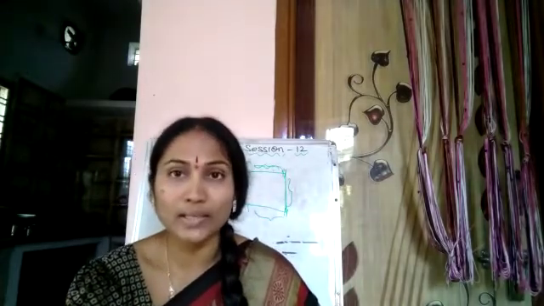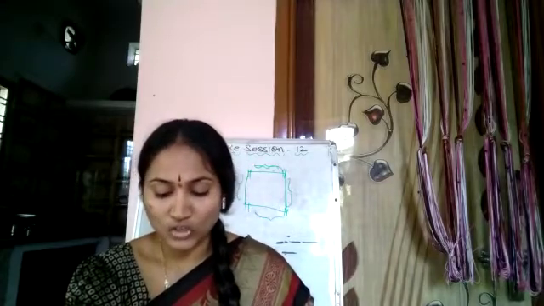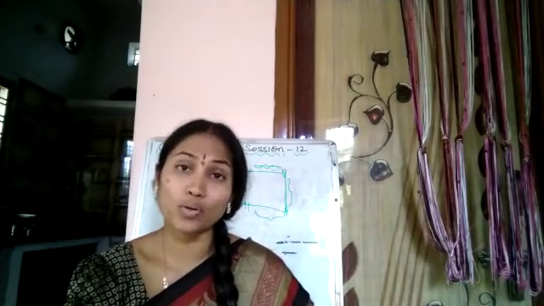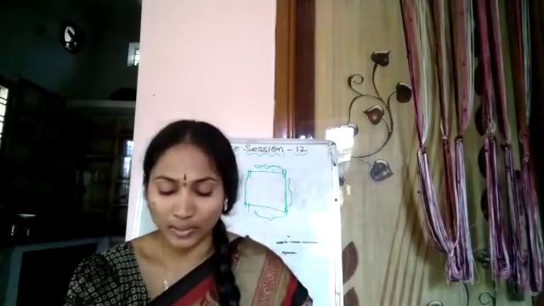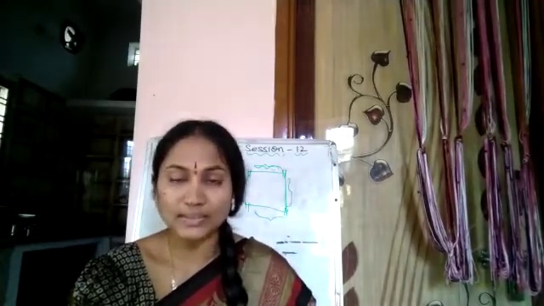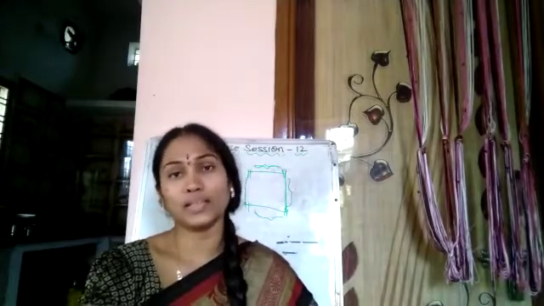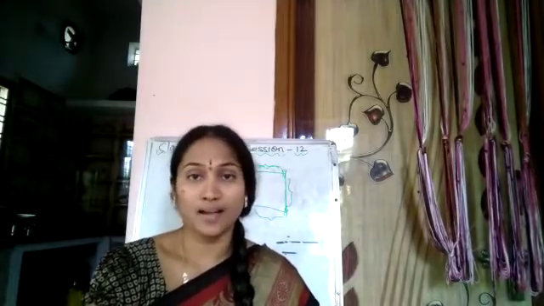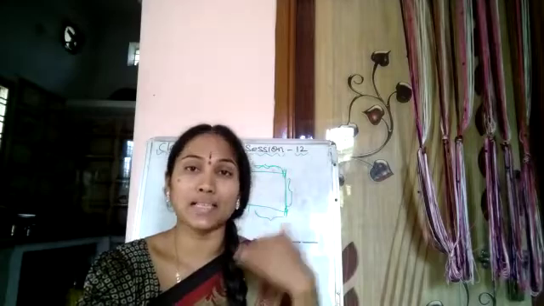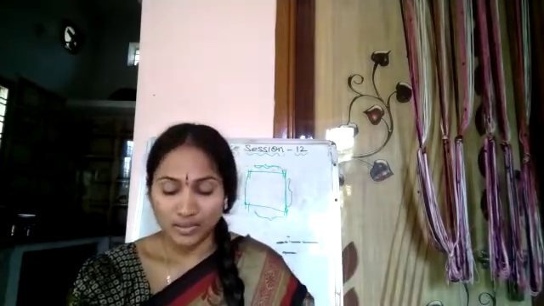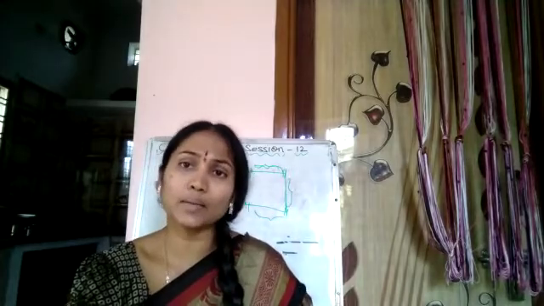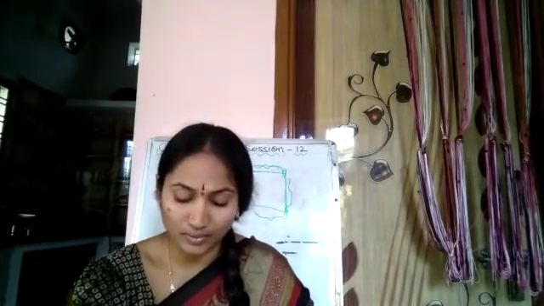Your bones give the body its shape and strength. So bones not only give us a shape, but also give us strength. They also protect the internal organs of the body. Internal organs means the heart and the lungs that are present inside our body. So this skeleton protects the internal organs.